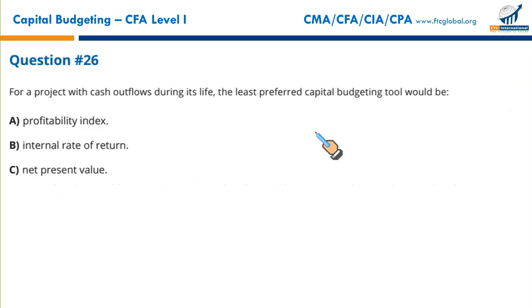Next, for a project with cash outflows during its life, the least preferred capital budgeting tool would be, least preferable, least.